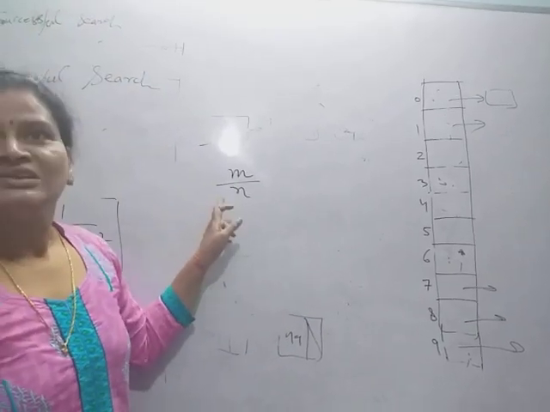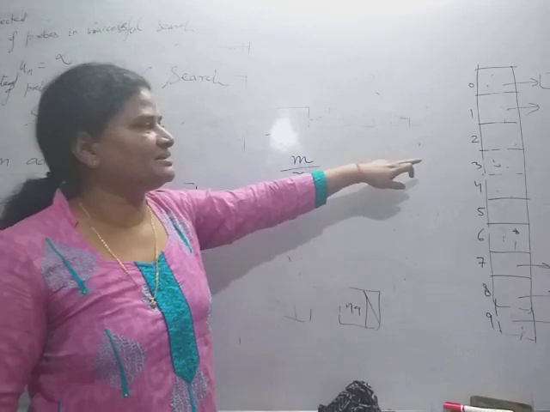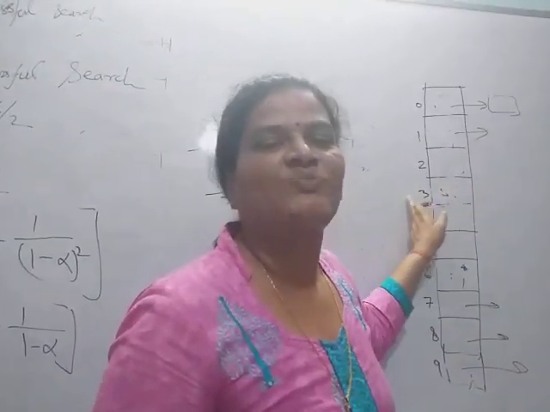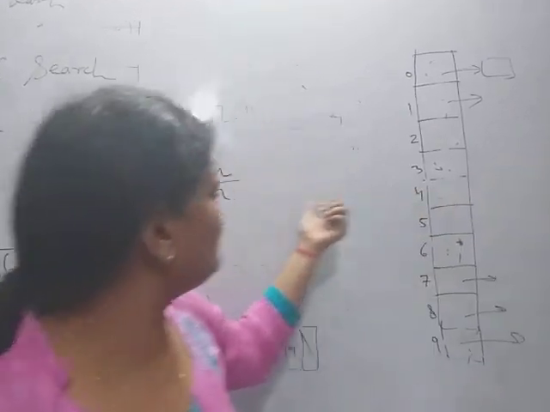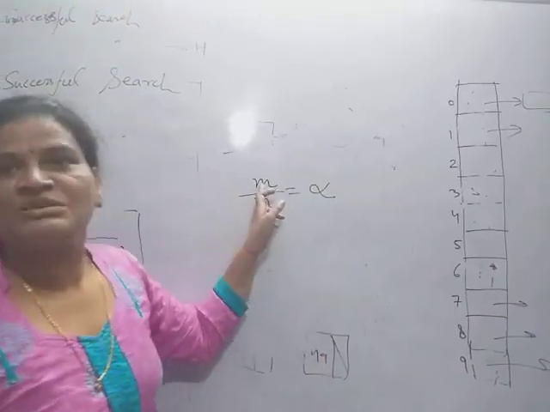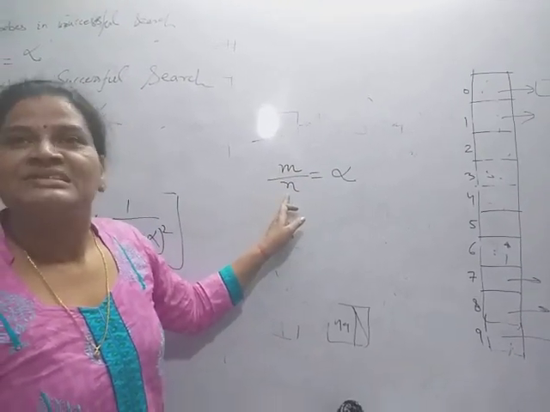For an unsuccessful search, if the hash address is 3, it is required only to search the linked list pointed by 3, and that contains m by n keys. M by n is nothing but alpha, where m is the number of keys currently stored in the table and n is the size of the table.